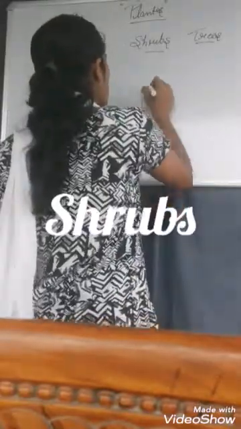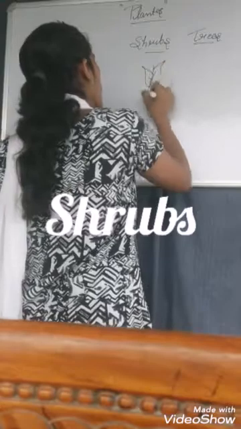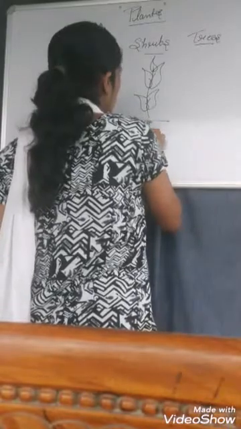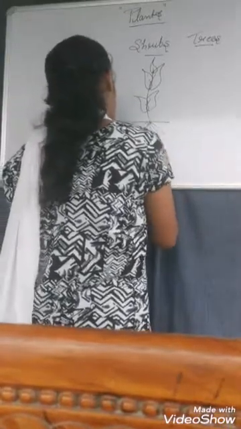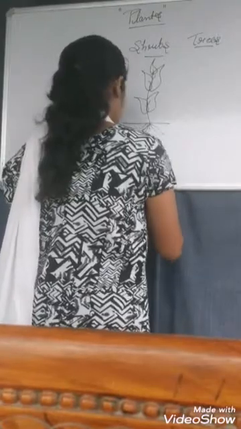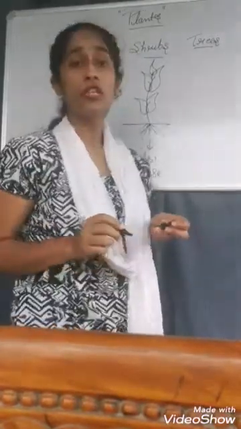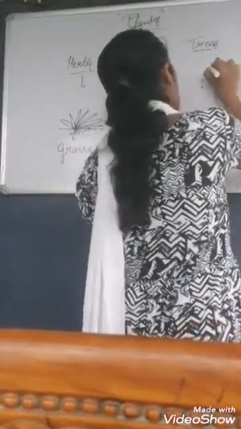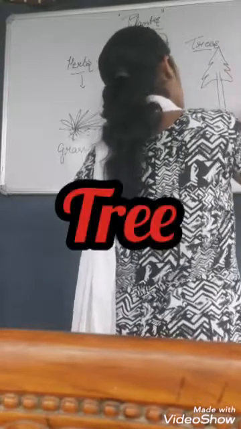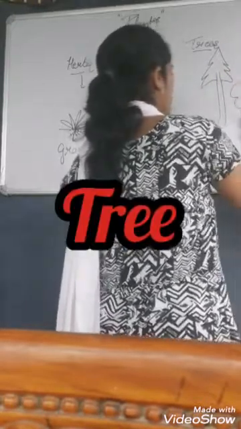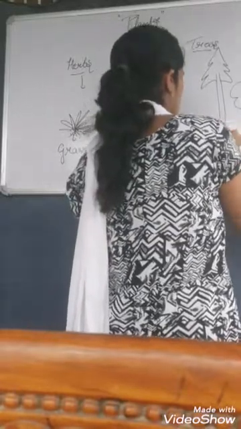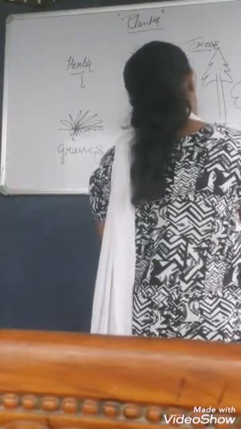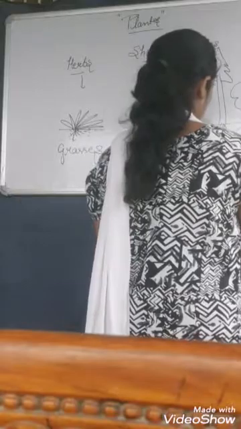Shrubs are the small plants that are above the soil layer, and these are their roots. For example, you can see the tulsi plant and the rose plant. For trees, the examples are the tall trees. Tall plants are called trees, for example the mango tree and the neem tree.